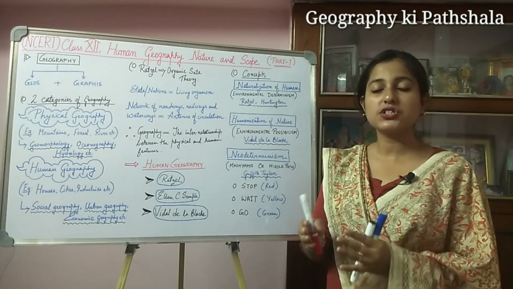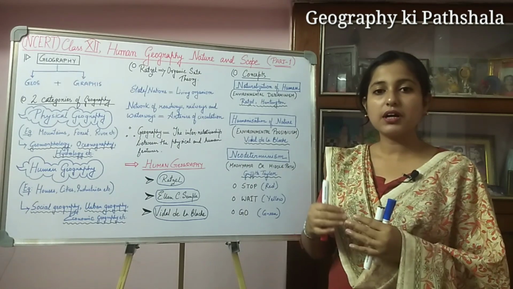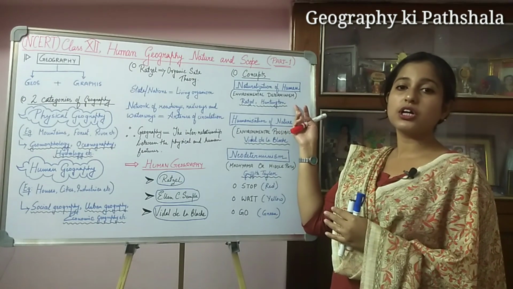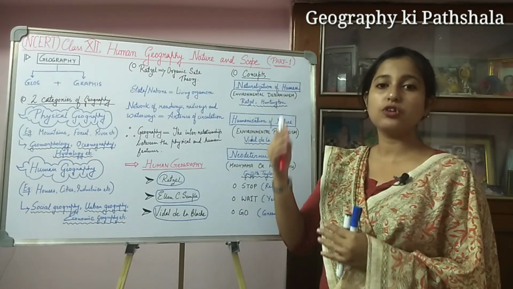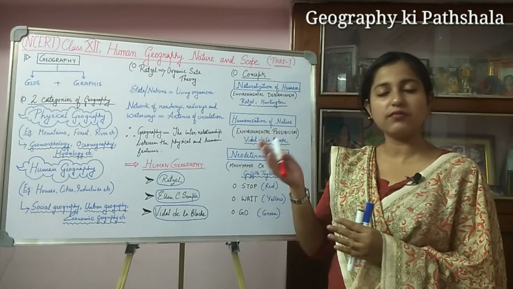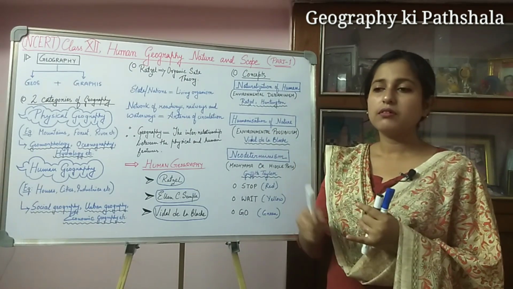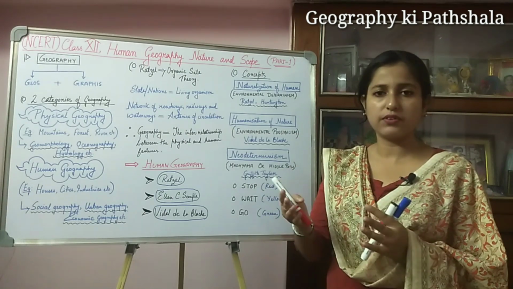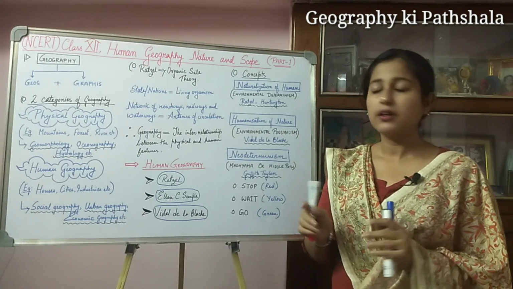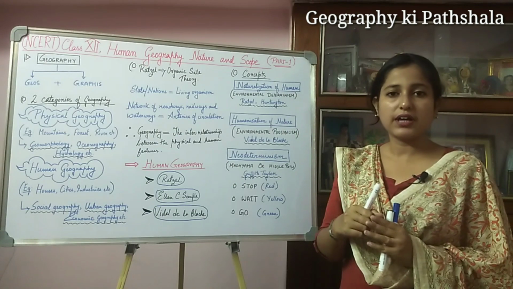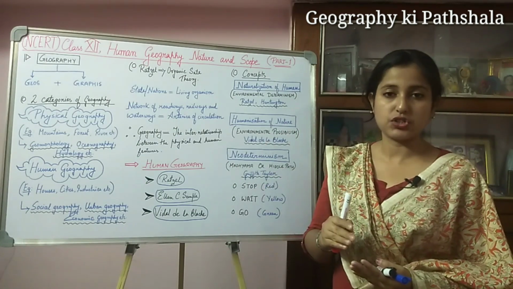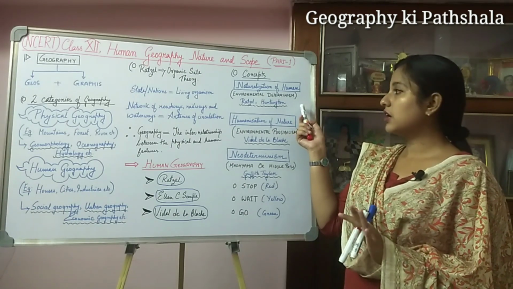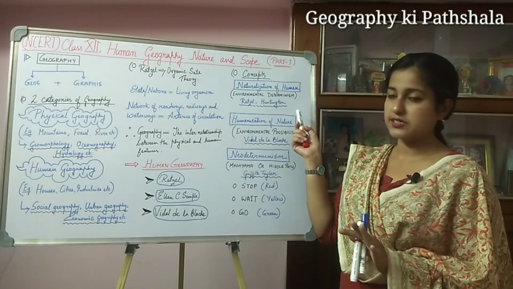That means nature is controlling us, because environmental determinism talks about the primitive stage of human society. At that point we were not so developed in our technical skills or knowledge, so we were dominated by nature. This is the concept of environmental determinism.